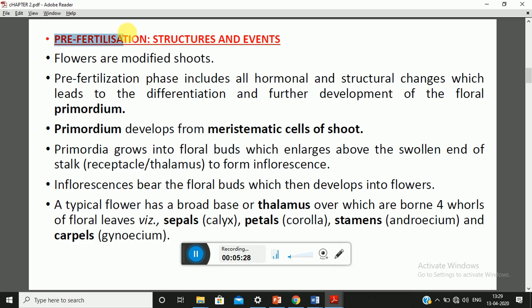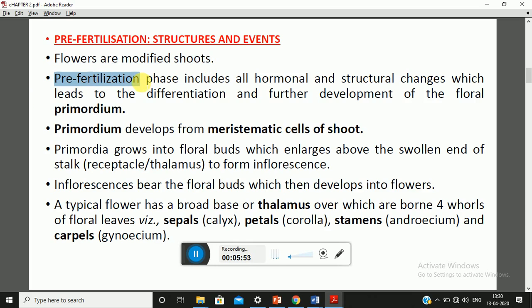Now, moving towards pre-fertilization, that is structures and events, meaning before fertilization or before development, what kind of structures and events are associated with the flower has been given in this particular point. As all of you know, flowers are modified shoots, meaning the shoots get modified and this results in the formation of a flower.